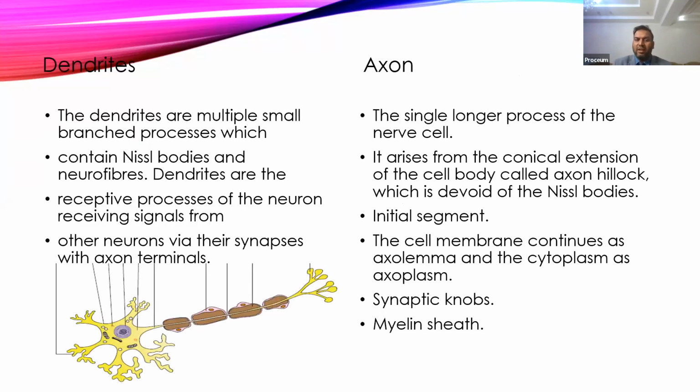Then come to the dendrites. Dendrites are the small processes which are present close to the body. There are usually multiple small processes present. I'm talking about common ones. And this dendrite also contains Nissl bodies and neurofibrils, and they usually have receptive functions. So they receive the signals.